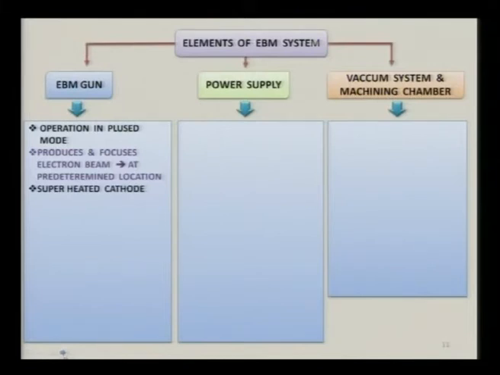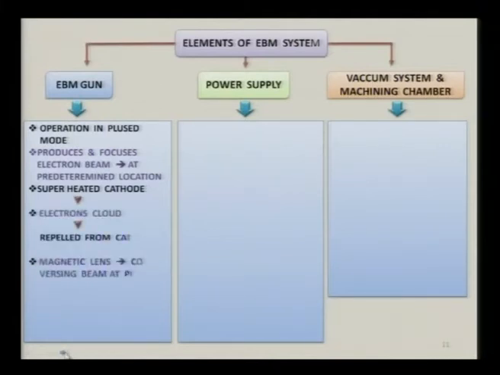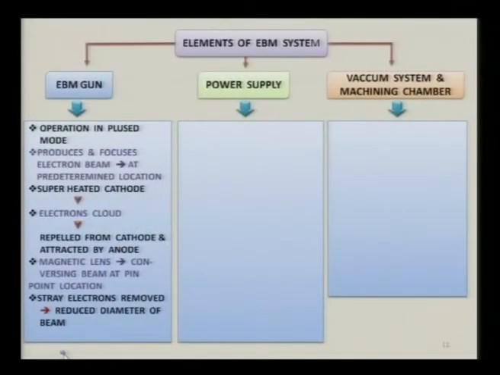Now the cathode is superheated, as I have mentioned with the help of the diagram also. An electron cloud is created around the cathode, and this electron cloud is repelled from the cathode. It is attracted towards the anode because they have reverse polarity, and magnetic lines converge the beam at a pinpoint location. Stray electrons are removed on the way and a reduced diameter of the beam is obtained.